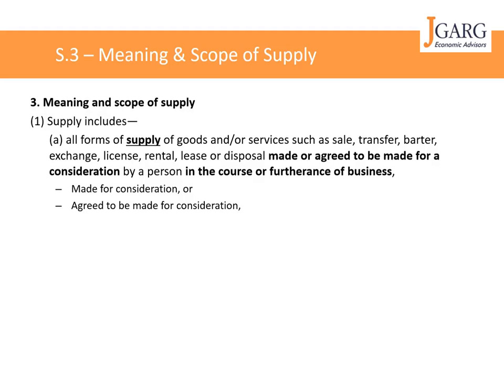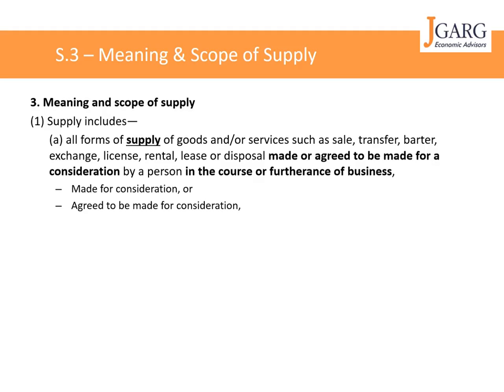See, the wording is consideration and not money. Consideration can include anything. This is quid pro quo, what I am getting in return. If I am giving you something, whatever I am getting in return will become the consideration. So if supply is for consideration, then only it will get covered within subsection 1.